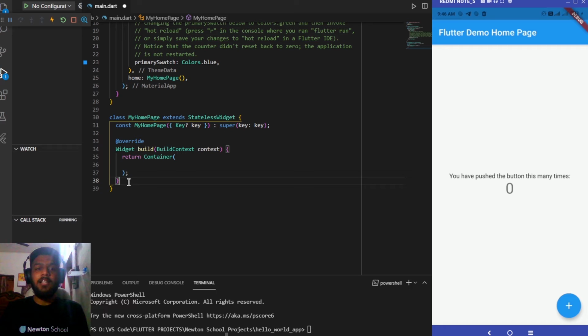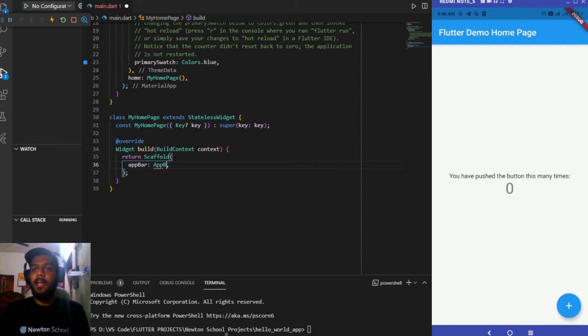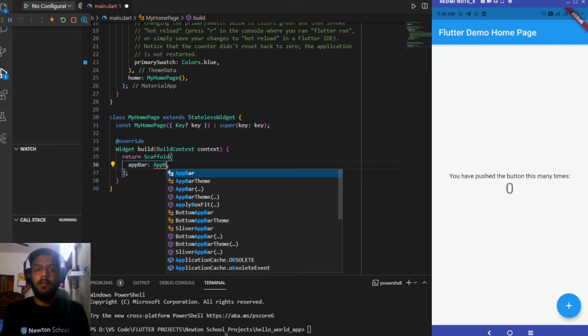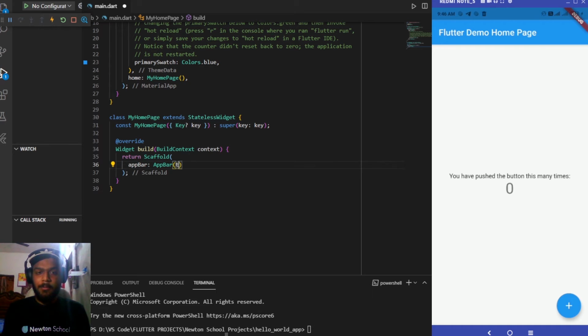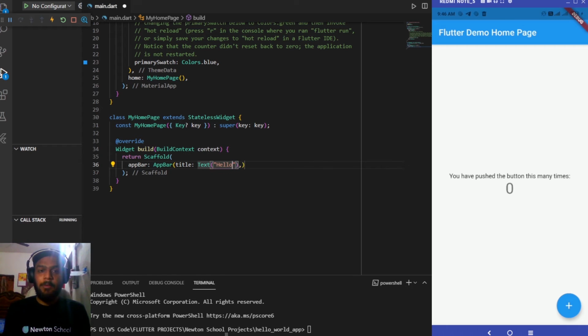Next, we have this build widget over here, which will be building everything which we want to display inside this class, and it is returning a container. For now, I'll be replacing it with a scaffold, and inside the scaffold we have an app bar. App bar is basically this top section of our app. In this app bar I'll be adding a title, so title takes a widget, so I'll be passing a type of text over here, and inside it I'll be passing hello world app.